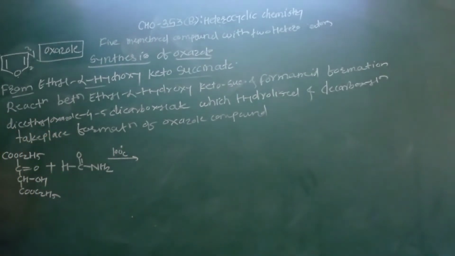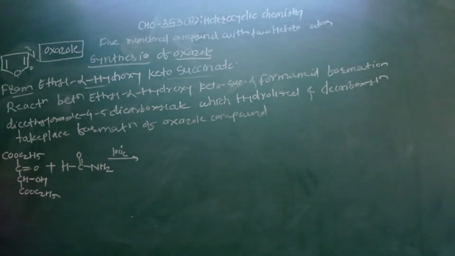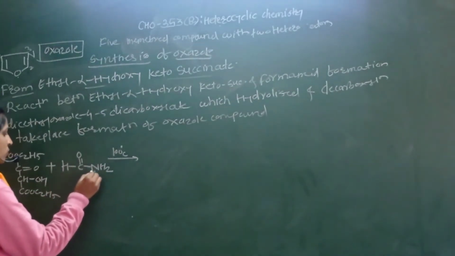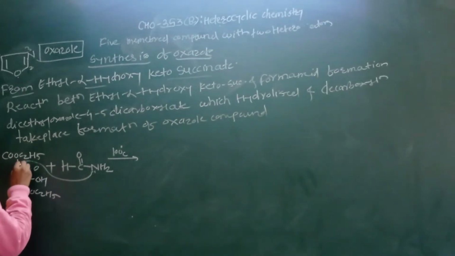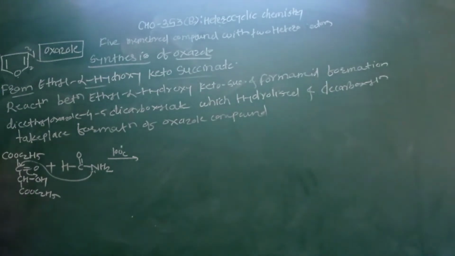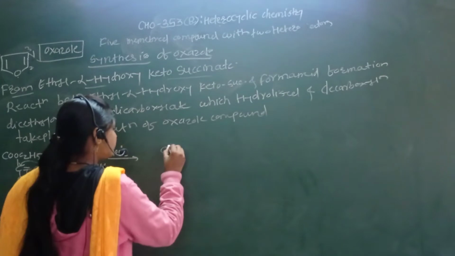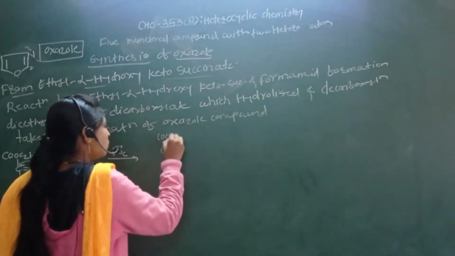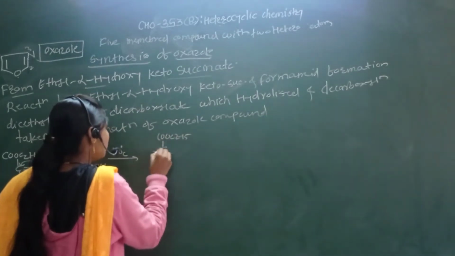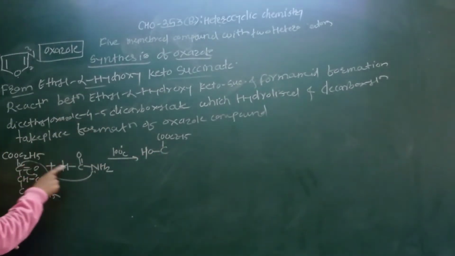So formation of the oxazole molecule by dehydration takes place, or by hydrogenation and decarboxylation takes place. First of all, lone pair of oxygen attack on this carbonyl carbon. It converted into the OH. So bond between this carbon and this nitrogen group. In next step, see here, COC2H5 as it is here, formation of the OH, then bond between this carbon and this nitrogen.